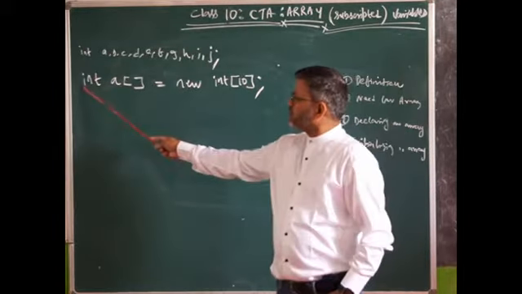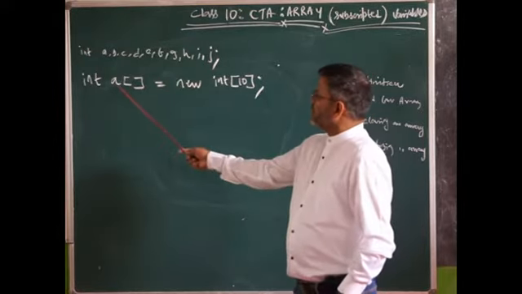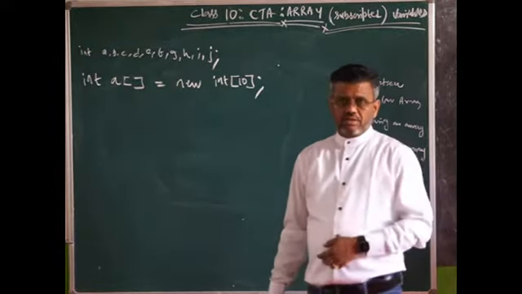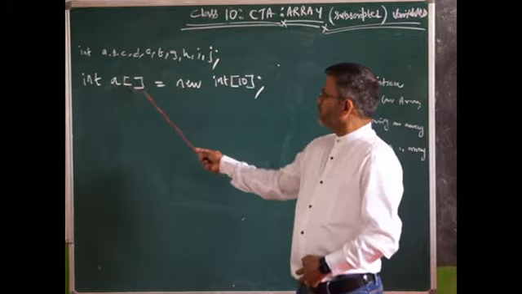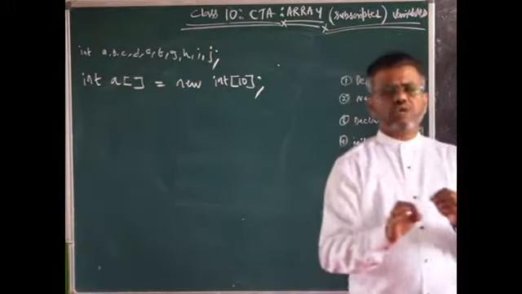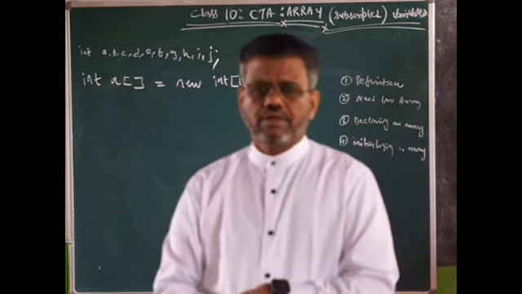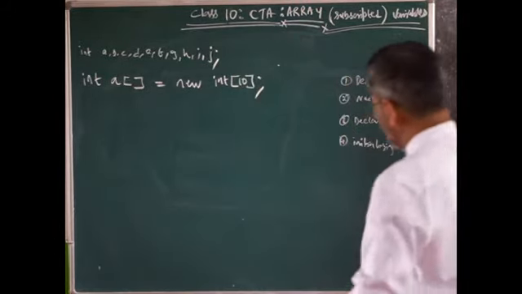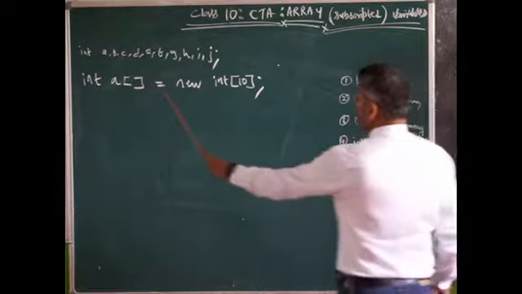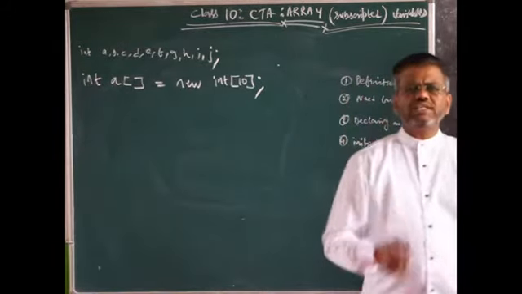What does this statement mean? You have a variable called A, followed by an open and close square bracket. The moment you put open and close square bracket, it's an array. It's an integer array, which can hold only integer values.